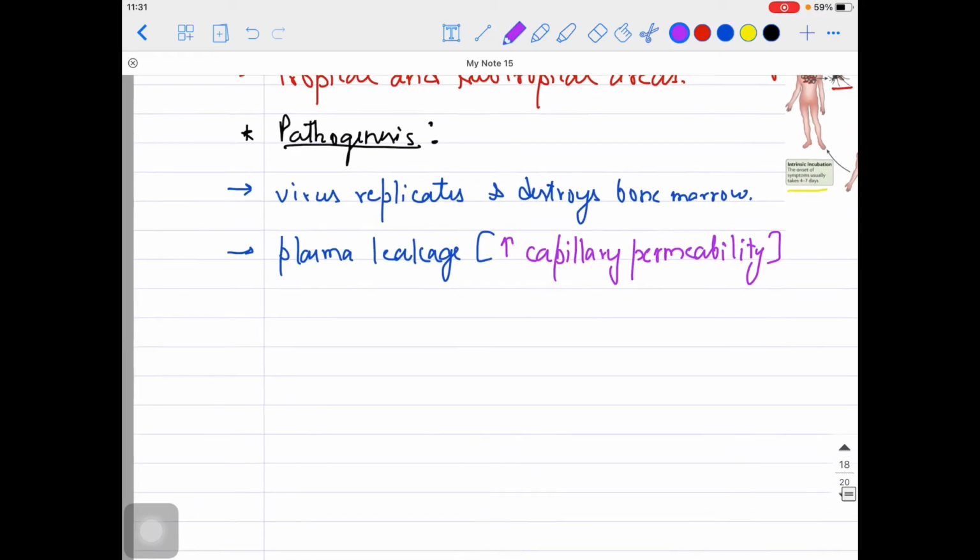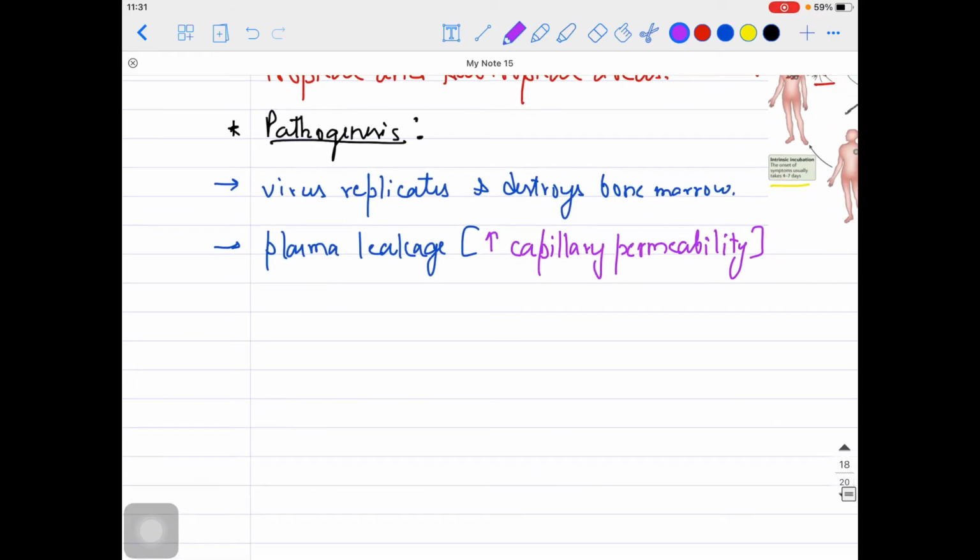Okay, so once this pathogenesis is clear, now let's move further and see what can be happening. As I said, this person might have the involvement of the bone marrow also. So hemorrhage and all might happen because of the platelets reduction and all. Dengue hemorrhagic fever is another name for that. So you can say it is having the association with the dengue hemorrhagic fever, or you can say the dengue shock syndrome, because of the low BP, because of the increased capillary permeability.